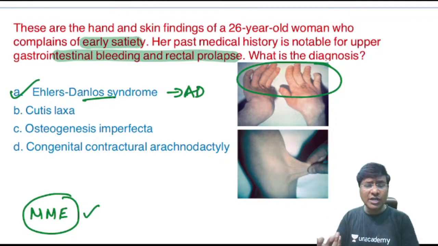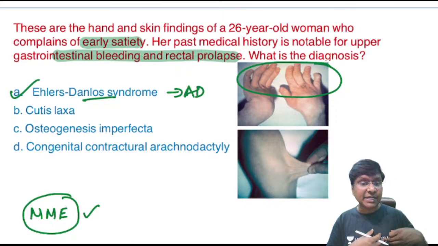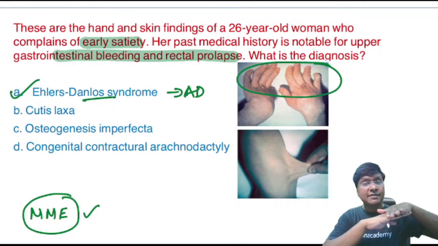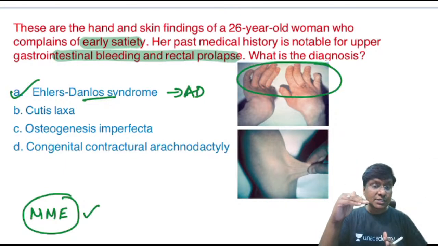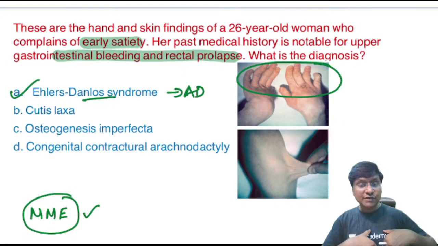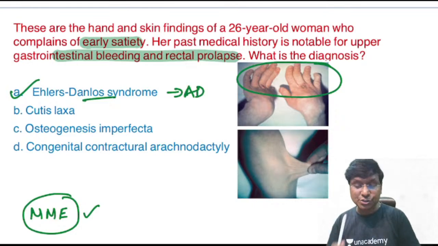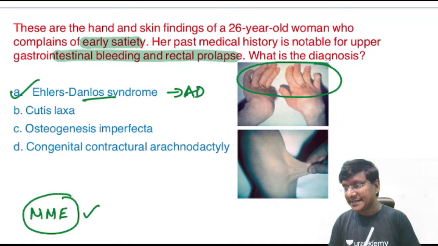And what are the important abnormalities? Multi-system involvement will be there. Gastrointestinal abnormality in the form of rectal prolapse and gastrointestinal bleeding, and there will be visceral diverticulosis. The cardiac involvement will be in the form of mitral valve prolapse and dilatation of the aortic root. And if you take the foot of these individuals, they'll have pes planus. And if you take the spine of these individuals with Ehlers-Danlos syndrome, they'll have scoliosis. And if you take the lungs of these individuals, there can be development of pneumothorax, and there will also be dilatation of the pulmonary artery. So these are all the manifestations that you will come across in patients with Ehlers-Danlos syndrome.